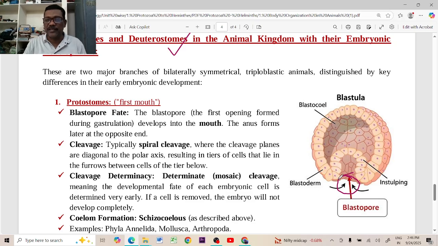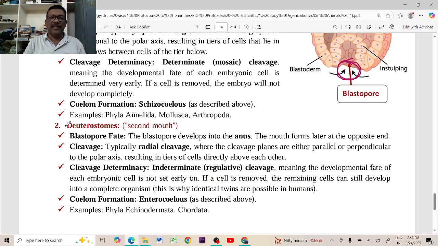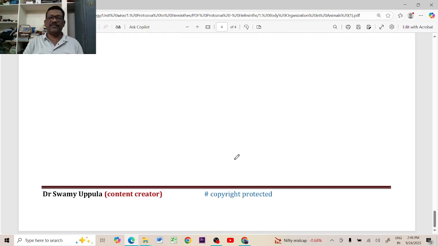This blastopore can develop as the mouth. Annelida, Arthropoda and mollusca are called the protostomes. So the blastopore is developing as the mouth. Then in echinodermata, hemichordata and chordata, this blastopore develops as the anus. Those are called the deuterostomes. These are protostomes and deuterostomes.